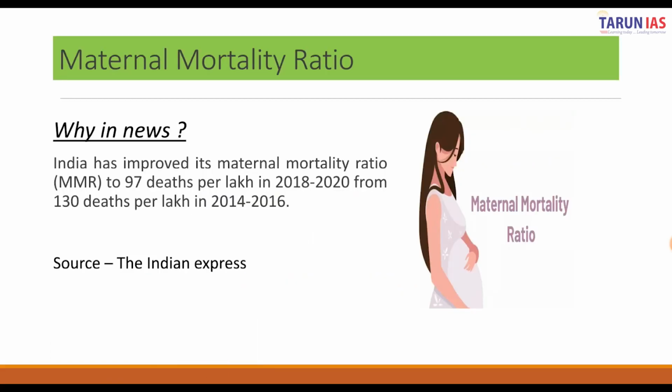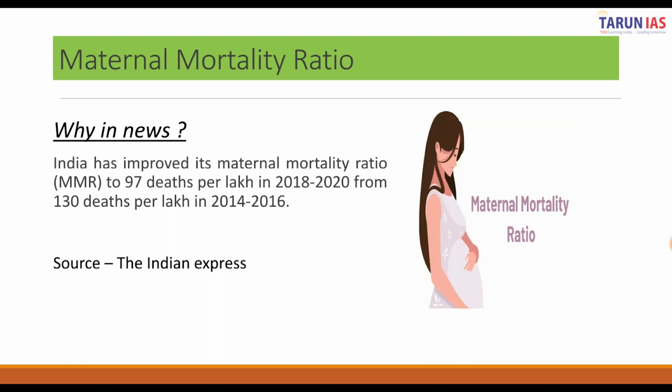The first news is about the maternal mortality ratio. India has recently improved the maternal mortality ratio to 97 deaths per lakh in the year 2018 to 2020 from 130 deaths per lakh in the year 2014 to 2016.